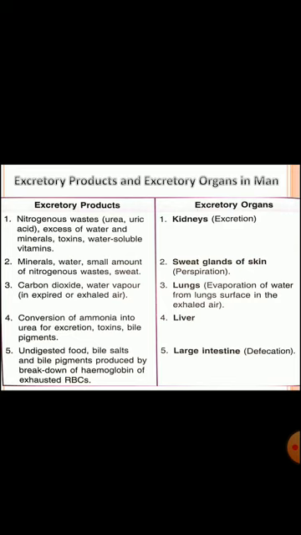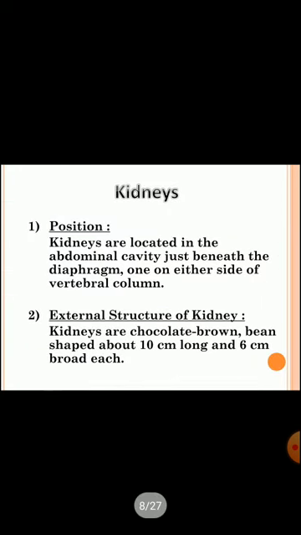Toxins and bile pigments are also excreted by the liver. At last, the undigested food, bile salts and bile pigments produced by breakdown of hemoglobin of exhausted, means used, tired RBCs are excreted by the large intestine. Clear? These are some excretory organs with their excretory products.